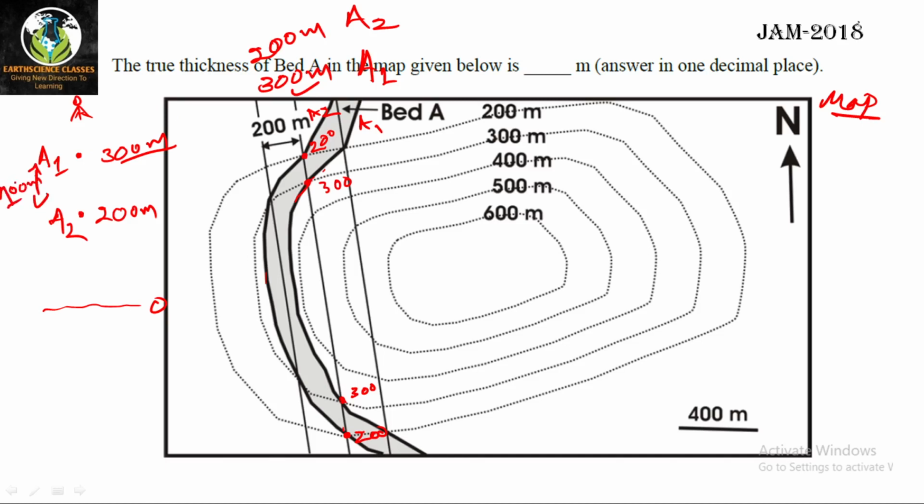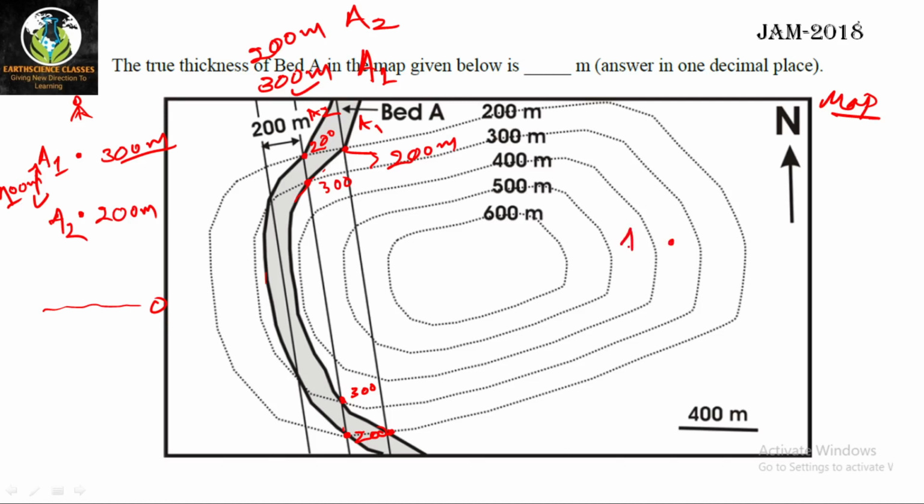Okay, so then again, I have told you this point has an elevation of 200 meter for which contact? This is for the A1 contact, right? This point is for the A1 contact and it has an elevation of 200 meter. So the strike value is 200 meter. That means what? Let me draw here.